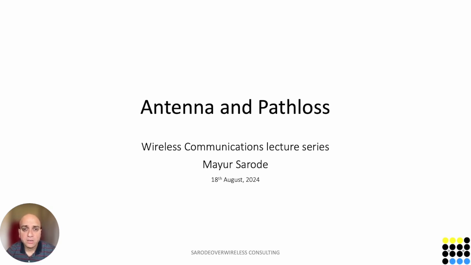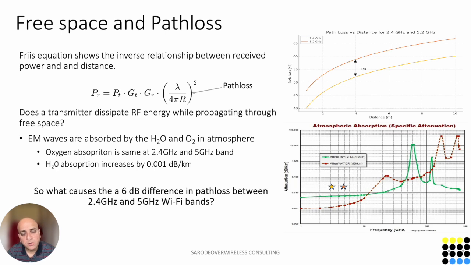Today I would like to present a short analysis on antennas and path loss. Let us begin to understand the Friis formula. The Friis equation is a very well-known formula which relates the received power to the transmitted power from the antenna, the gain of the transmitter and the receiver, and a component called the path loss, which is directly proportional to the wavelength and inversely proportional to the distance between the antennas squared.